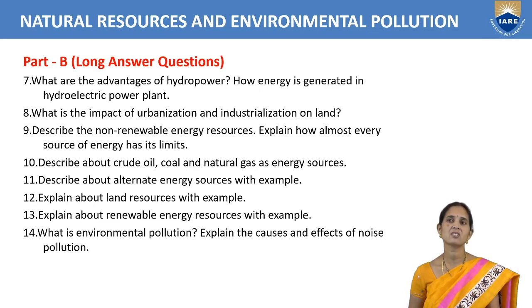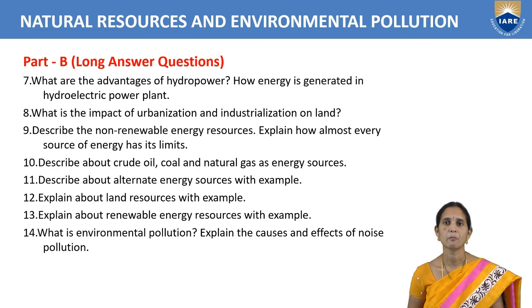By urbanization and industrialization, loss of habitat will be there. Migration of animals from one place to another place. So all that we can write. So here, loss of agricultural land. We can write the example.